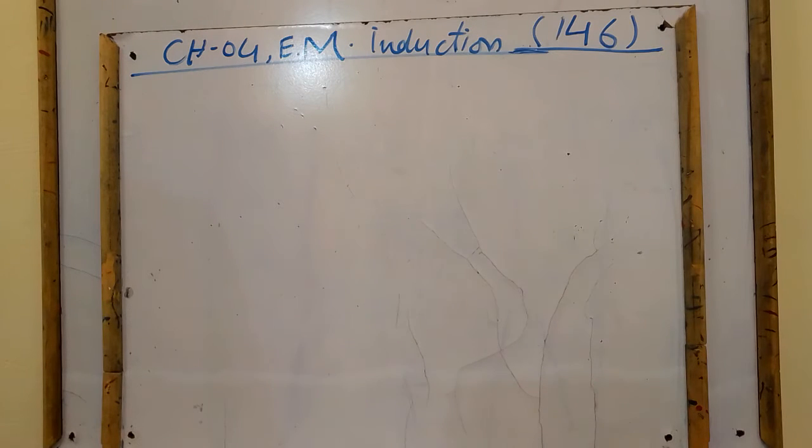Today, this is chapter number 4. Let us take a start with chapter number 4. The name of the chapter is Electromagnetic Induction, which is given on page number 146 in class second year textbook, board Peshawar KPK. As we can see from the name, electromagnetic induction.